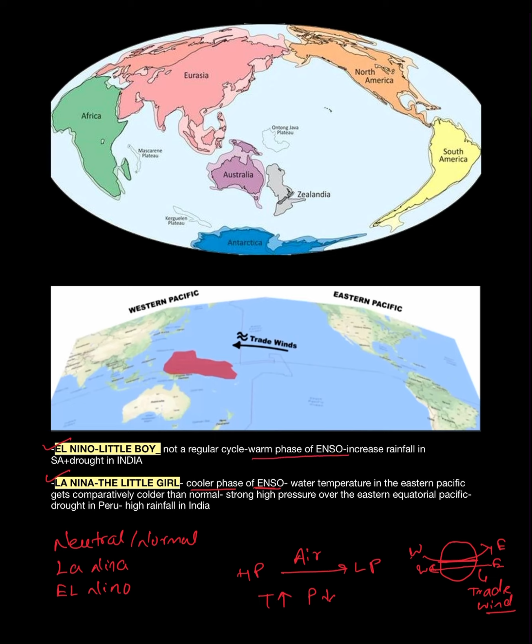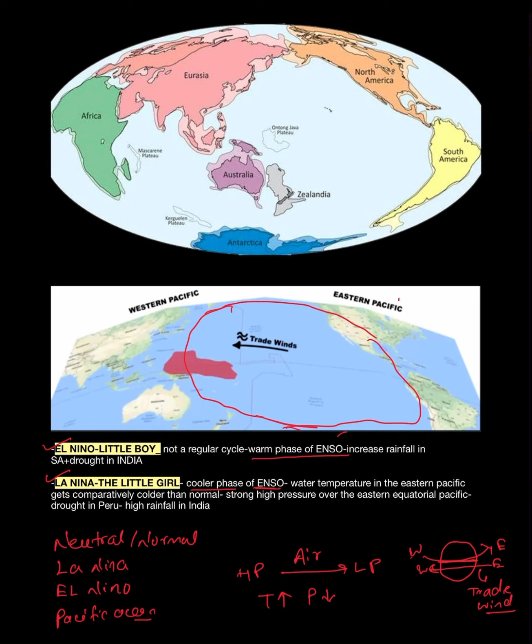Basically, El Nino and La Nina are mechanisms related to the Pacific Ocean. Here we have the Pacific Ocean, and this is divided into two groups.